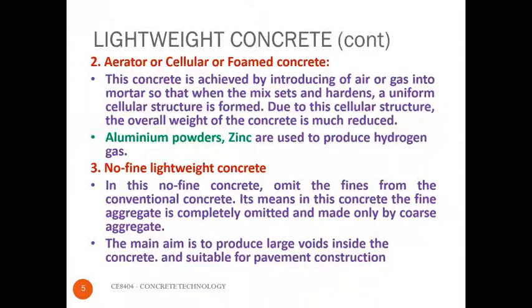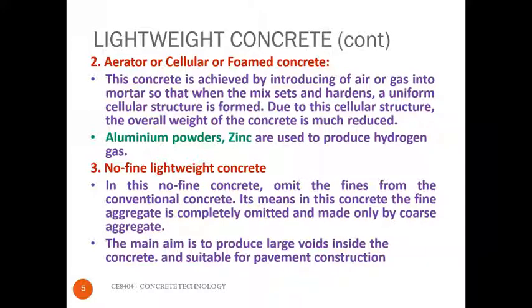Then the next one is aerated or cellular or foamed concrete. This concrete is made by introducing air or gas into the mortar so that when it mixes and hardens, a uniform cellular structure is formed inside. Due to the uniform cellular structure inside the concrete, the overall weight of the concrete is reduced. Generally, aluminum powder and zinc are used to introduce gas in the concrete.